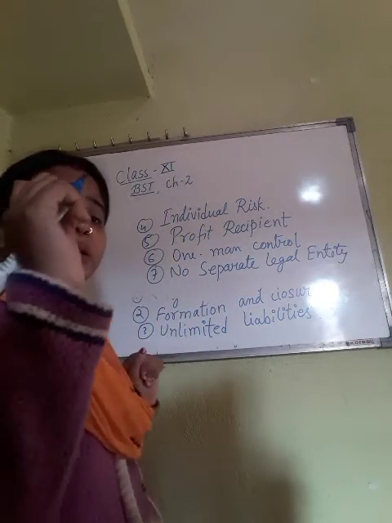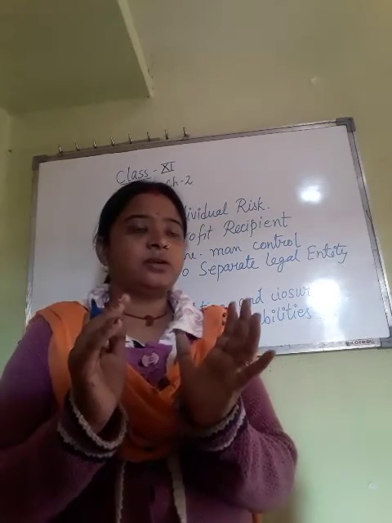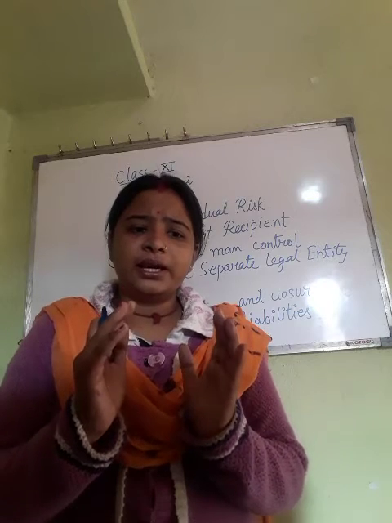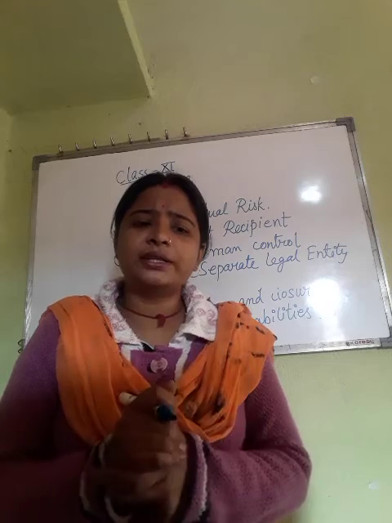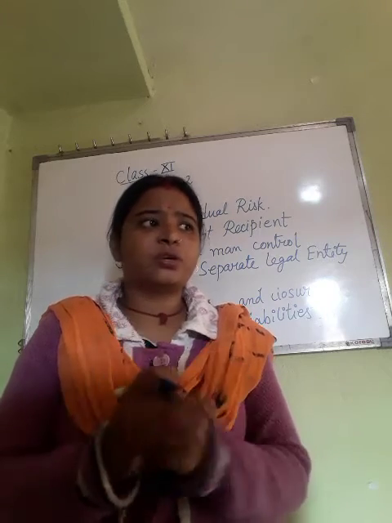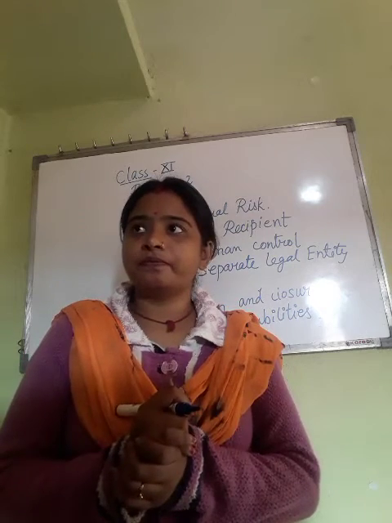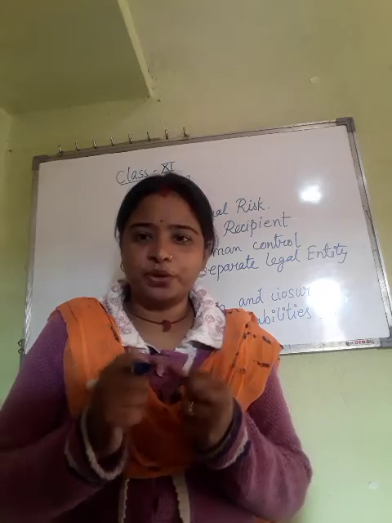Here what happens? The proprietor, it means the owner of the business, has no legal identity separate from its owner. I mean, okay, if suppose you have many partners, there will be some dispute, there can be some arguments,